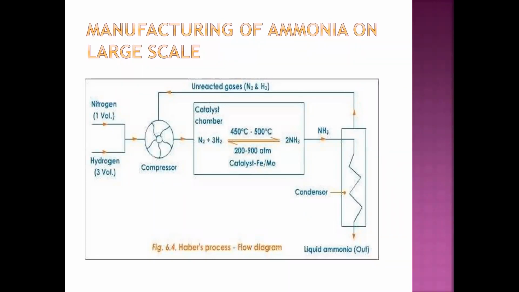Condenser means it condenses the gas, because when you raise the temperature up to 450 to 500 degrees Celsius, your gas is at gaseous state right now. So what happens when you collect this ammonia and move it through the condenser? It reduces the temperature and liquefies your gas. This is the process we have learned.